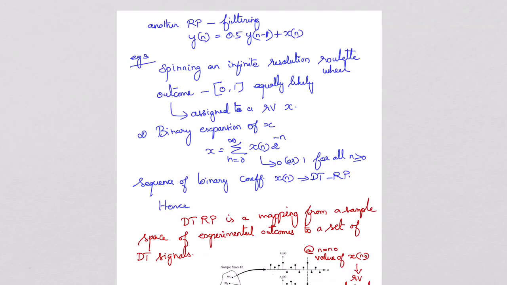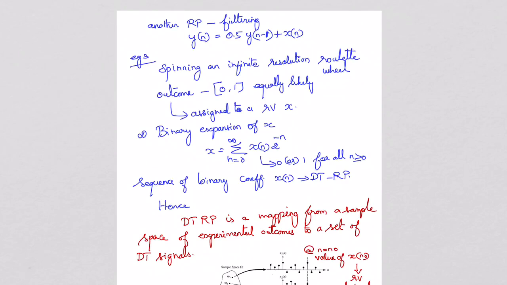And now let us come to the third example. I am giving examples for the random process. So the third example is spinning an infinite resolution roulette wheel. That means the roulette wheel has infinite numbers which are between 0 and 1. And let us assume that the outcomes of this experiment, rotating the wheel, are all equally likely, and the outcome is assigned to a random variable x.